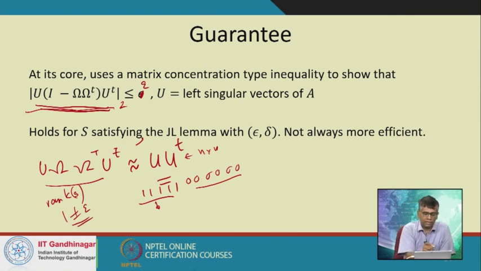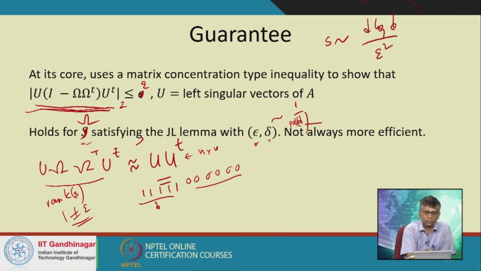So what is the omega that we need to choose? We need to choose omega that satisfies the JL lemma with error bound epsilon, and with delta being 1 over d, or 1 over poly d. This means that if you take the size of omega to be something like d log d by epsilon square, it's sufficient.